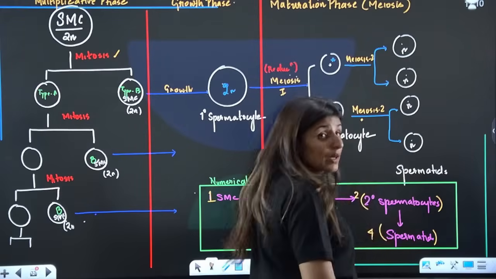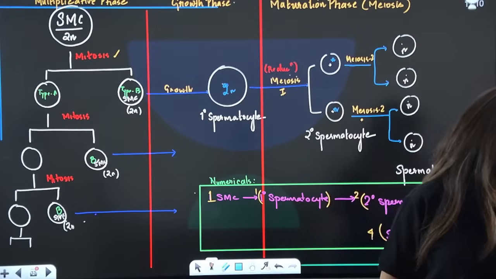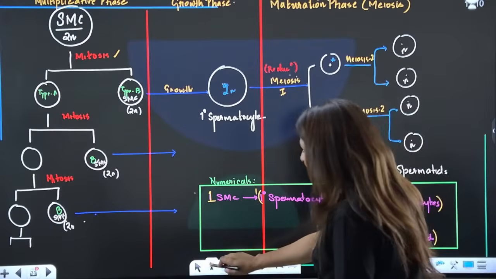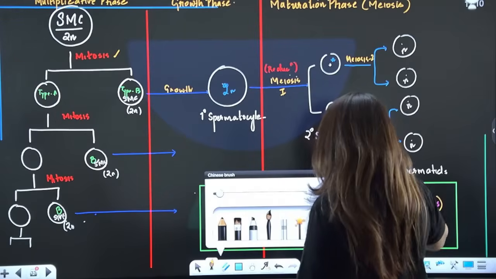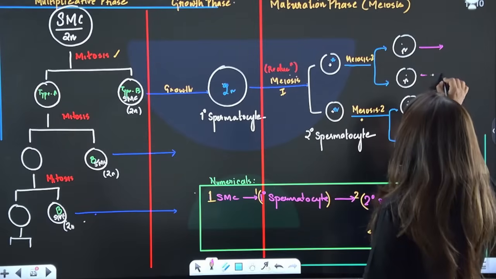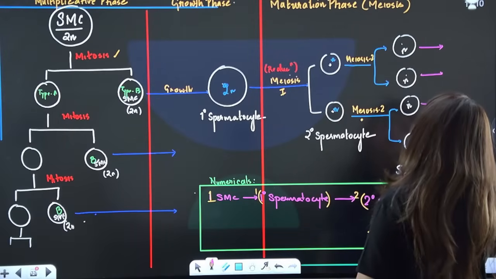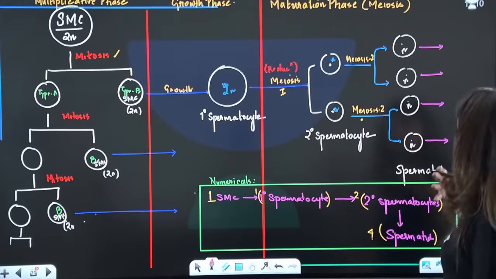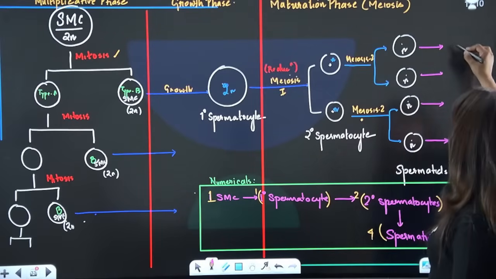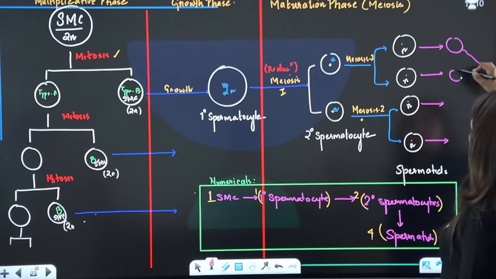Now, once the spermatids are produced, the sperms have not been produced yet, guys. These are spermatids. The spermatids must undergo one more change. Each one of them is going to undergo differentiation, more changes in their structure, to form a typical sperm-like structure.